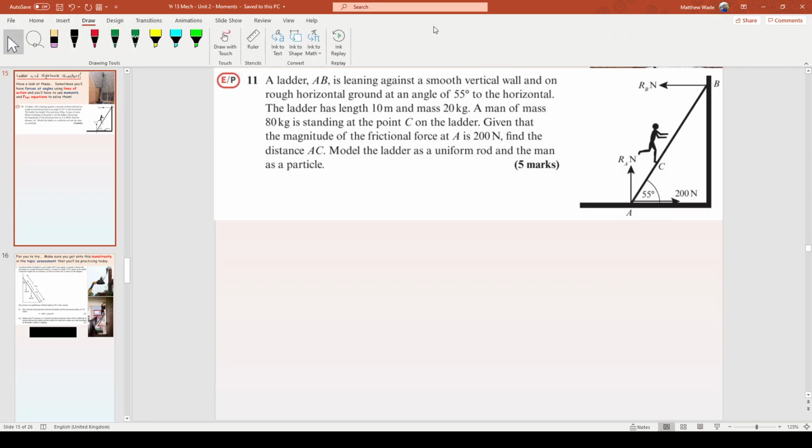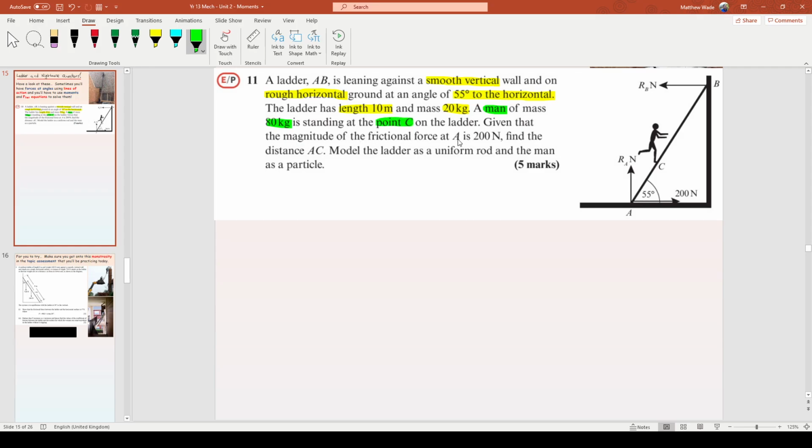Okay, it says a ladder, AB, is leaning against a smooth vertical wall, on rough horizontal ground, at an angle of 55 degrees to horizontal. The ladder is length 10 and mass 20 kilograms, and a man of mass 80 kilograms stands at C on the ladder.